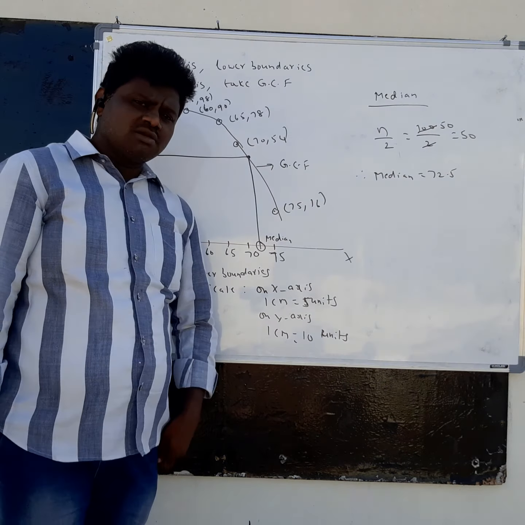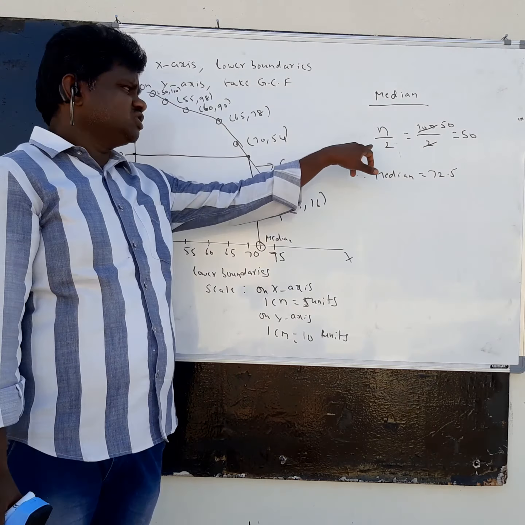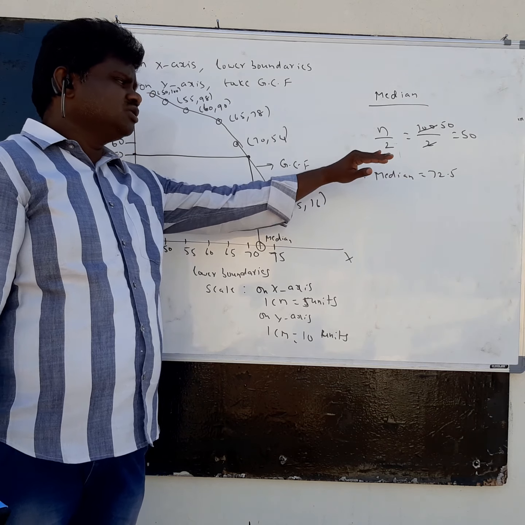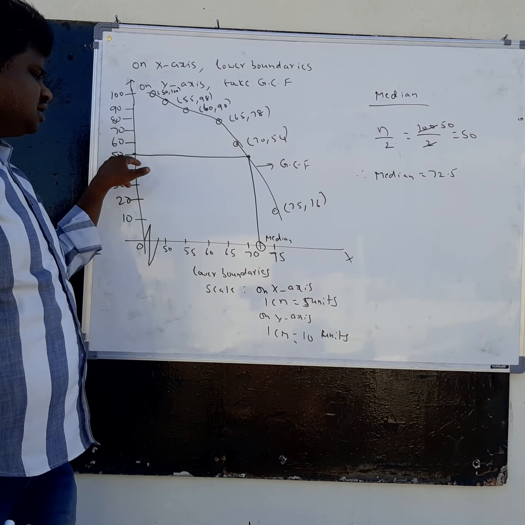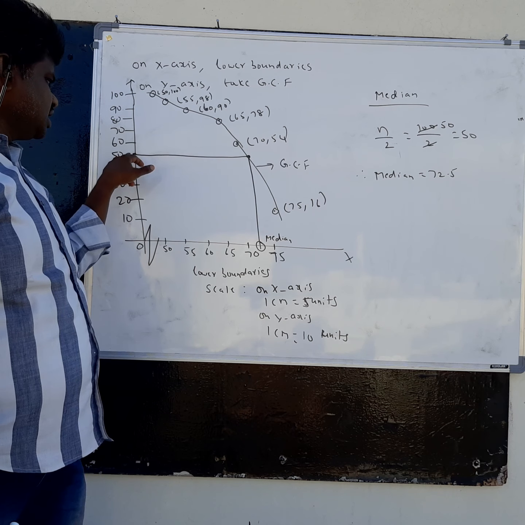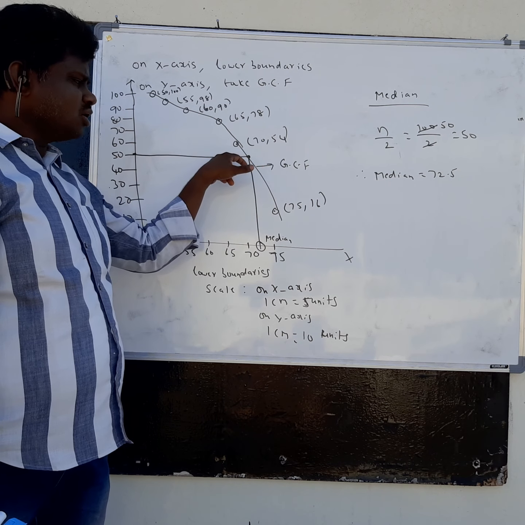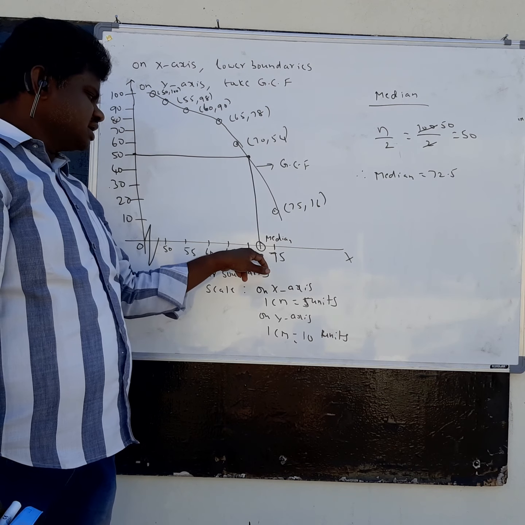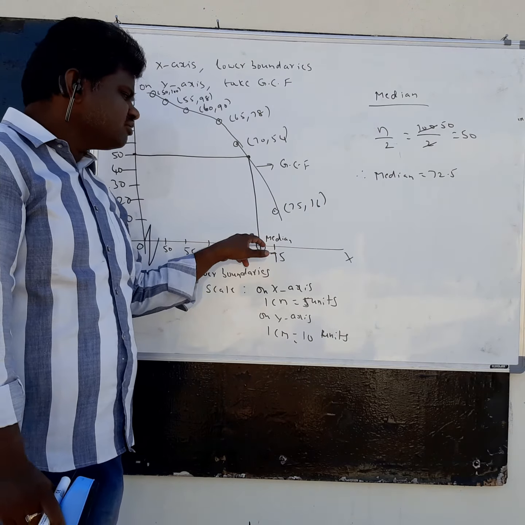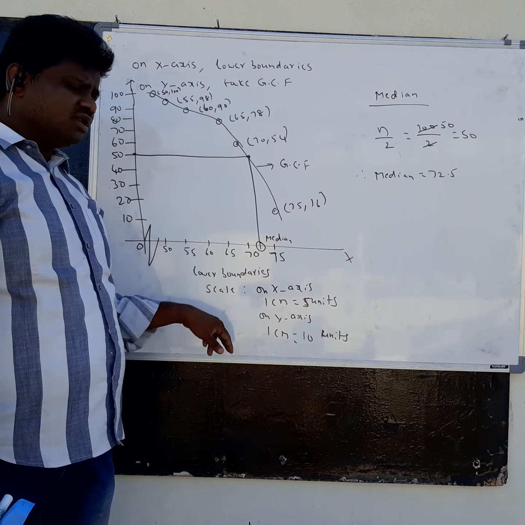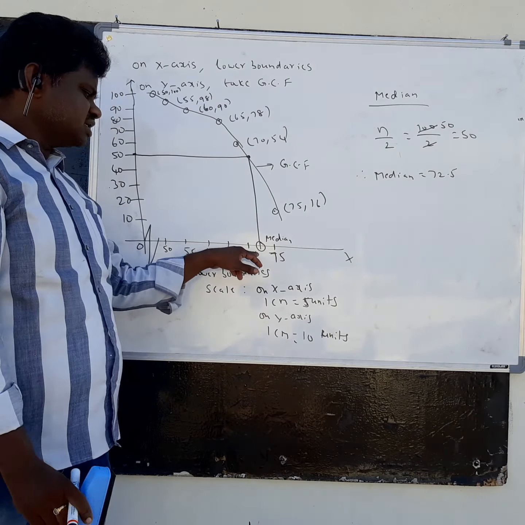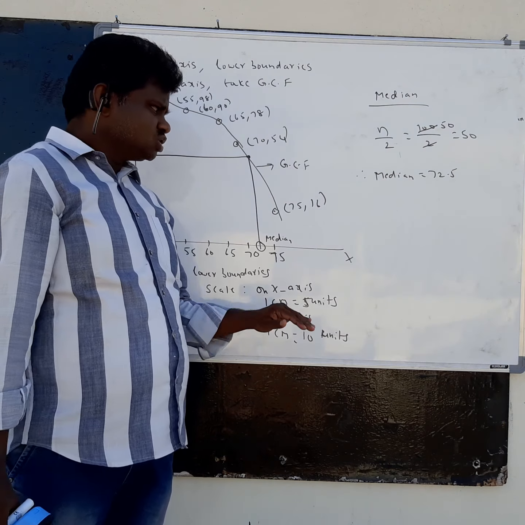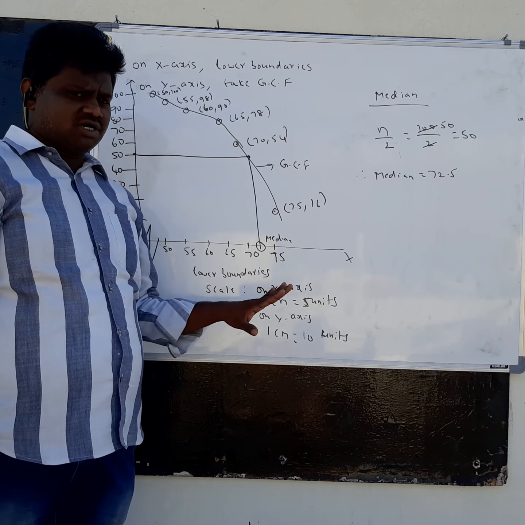After getting the curve, if you want to find the median value, first you have to calculate n by 2. N by 2 is 100 by 2, which is 50. Check where 50 is on the y-axis. From 50 you draw a horizontal line to the graph, and from the intersecting point you draw a vertical line. Then you will get the median value on the x-axis. The point where the vertical line meets the x-axis is called the median. So this is, children, about the GCF curve.